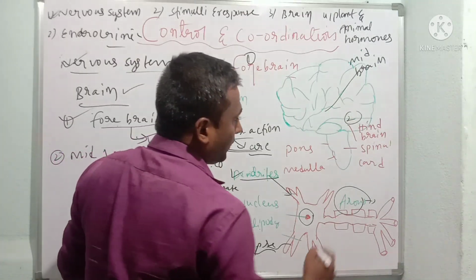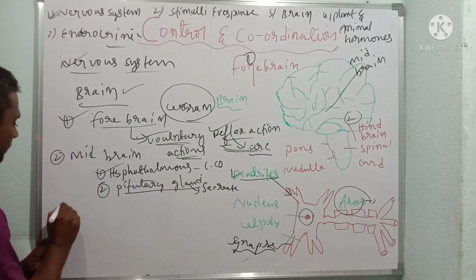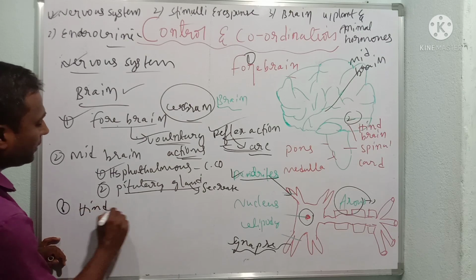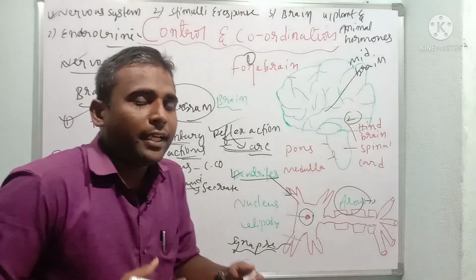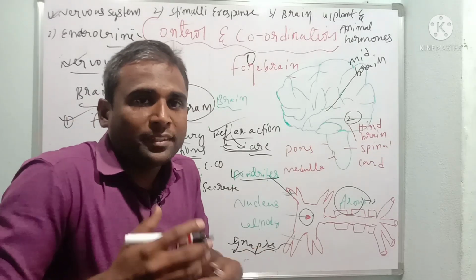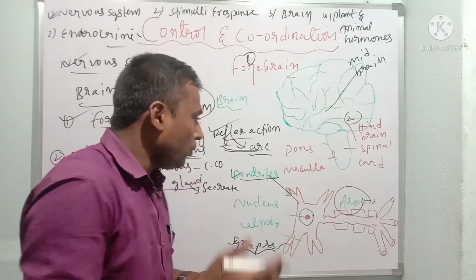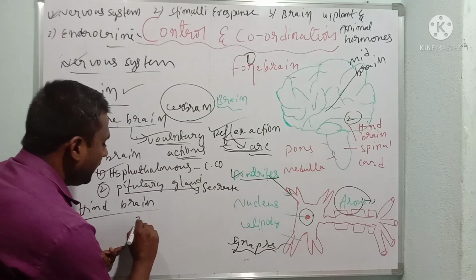Last but not least, the hindbrain. Children, what is the hindbrain? It takes care of involuntary actions and precision voluntary actions. So what are involuntary actions?